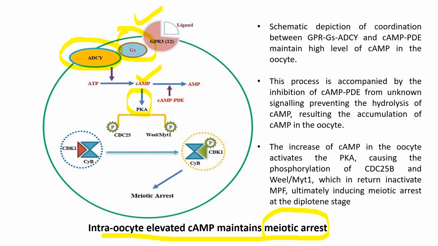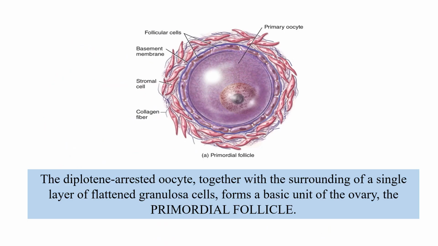So it is a kinase protein. That means it can cause phosphorylation of so many intracellular proteins. Among these intracellular proteins, one important protein is the CDK1 and cyclin B complex. The phosphorylation of this complex will result in the meiotic arrest. This is the picture of a diplotene arrested oocyte.